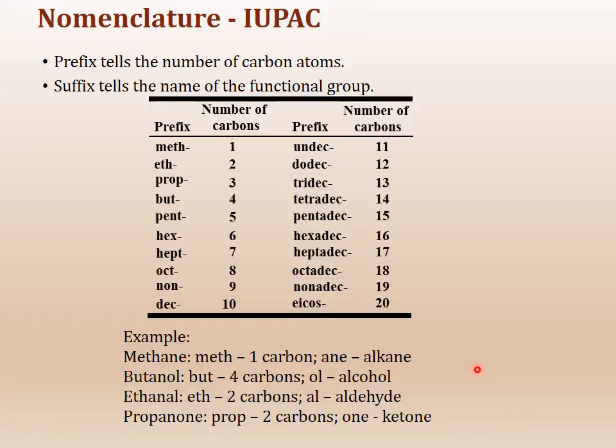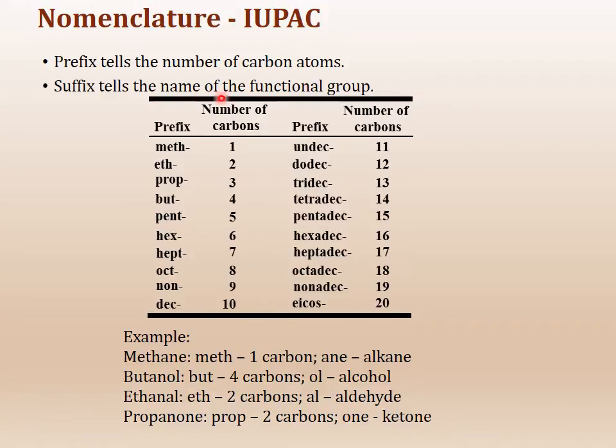The nomenclature in organic chemistry is very systematic. There are general names also, which we will learn about, but otherwise, if you follow the most systematic nomenclature, then you can tell very easily what kind of compound you're talking about, which means what kind of functional group, and how many carbon atoms. Those are the two most important things in any compound. So if you follow the systematic way, it's very easy.